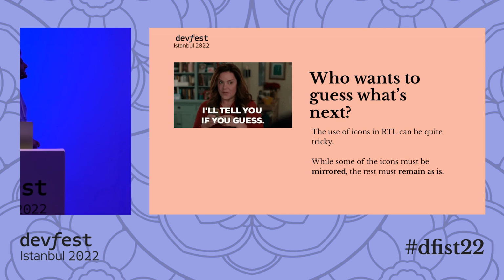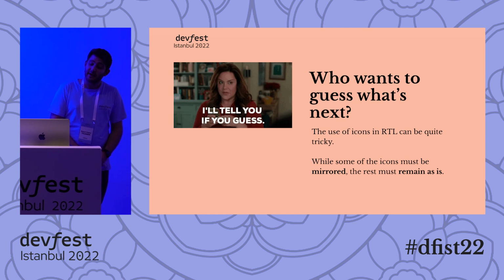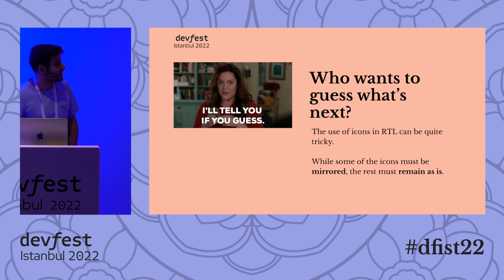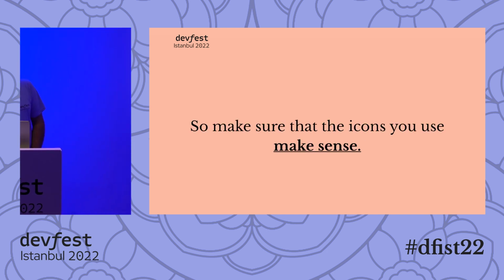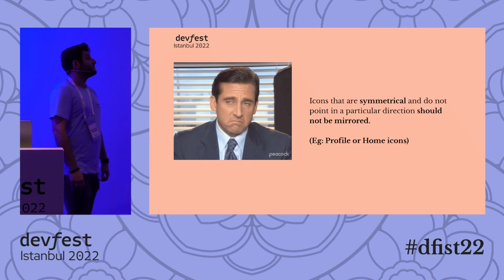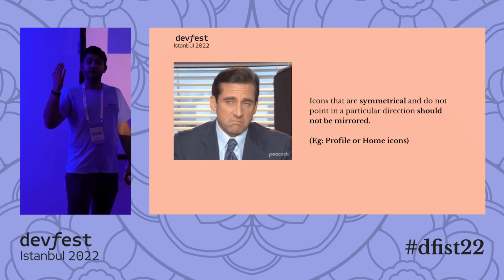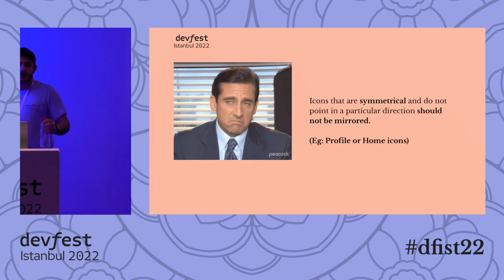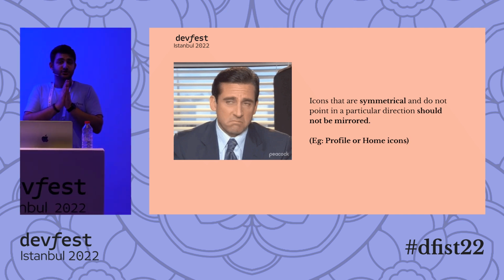The use of icons in RTL can be quite tricky because some of the icons must be mirrored, and the rest must remain as they are. So, first rule, when you design something, make sure the icons you use make sense. The first trick: if the icons are symmetrical and do not point in a particular direction, you should not mirror them. If they are not pointing in a specific direction, or if they are symmetrical, you just don't mirror them. For example, profile or home icons.